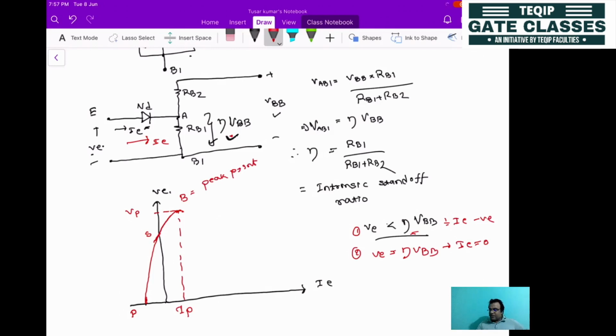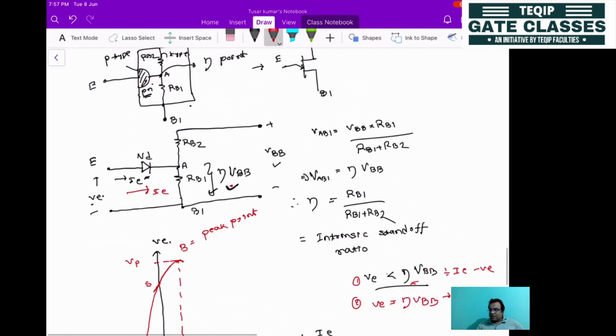Then what will happen in this condition? Whenever the emitter current is increasing, it is forcing holes to enter here, because, as you might know, holes move in the direction of the current and electrons move in the opposite direction of the current.